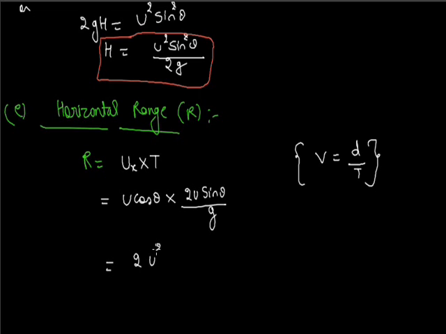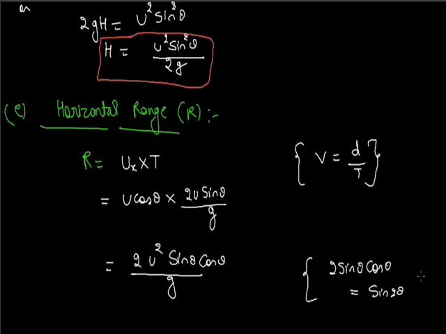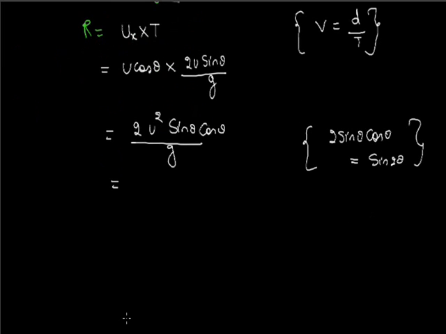That means R equals 2u square sin theta cos theta divided by g, and we know 2 sin theta cos theta equals sin 2 theta. We can write here u square sin 2 theta divided by g. This is our range R.